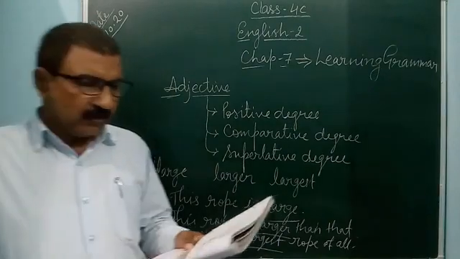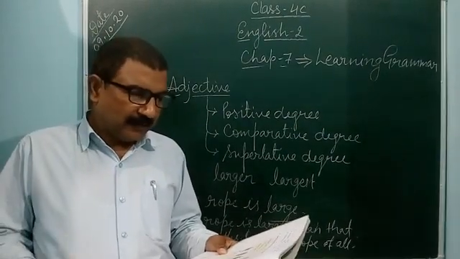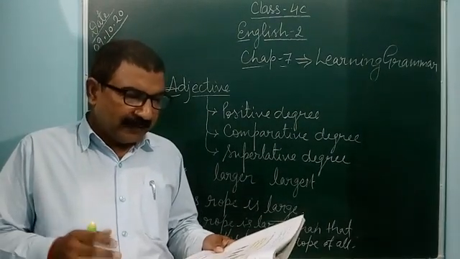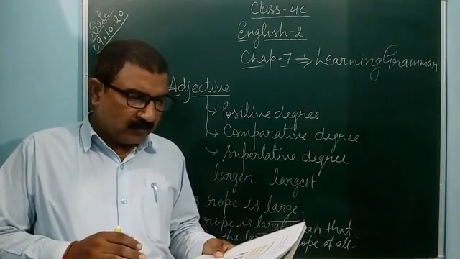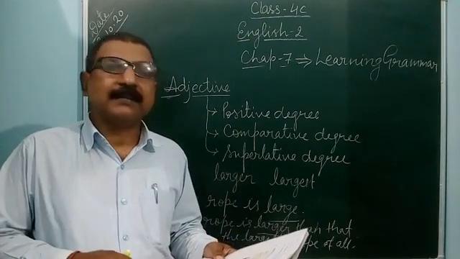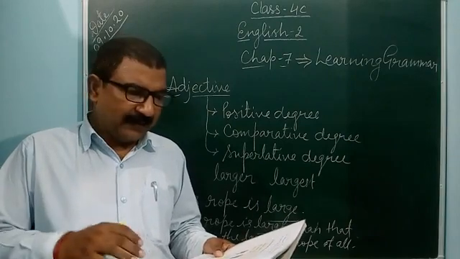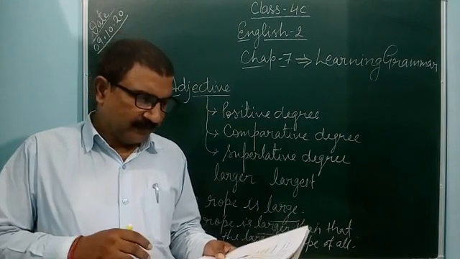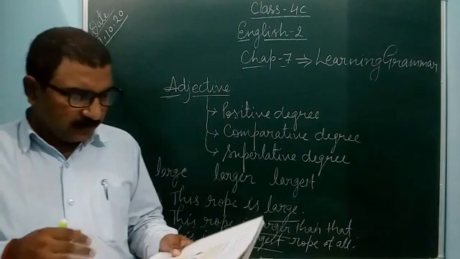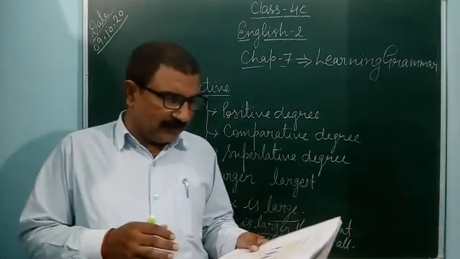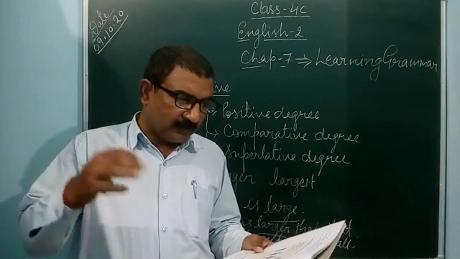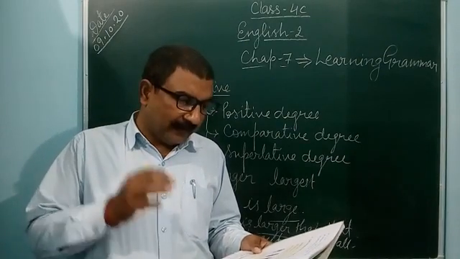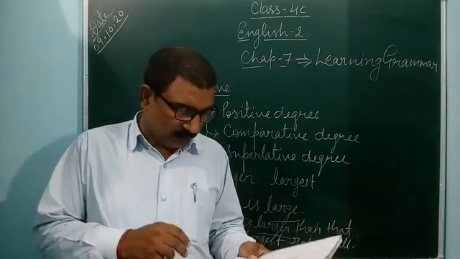Like that, John is fat. Second, Rohan is fatter than John. Monu is the fattest of the three. So like that, fat, fatter, fattest. Next, Ravi is young. Anil is younger than Ravi. Deepak is the youngest of the three. So young, younger, youngest you can use.